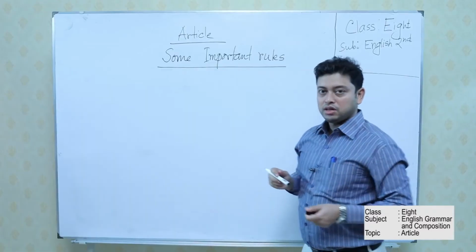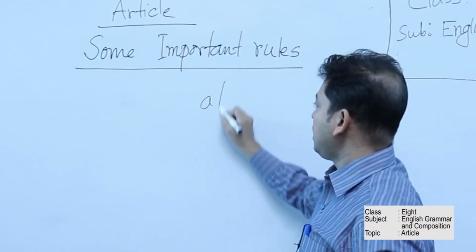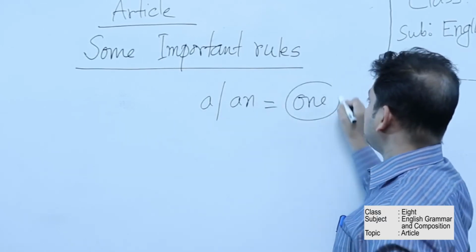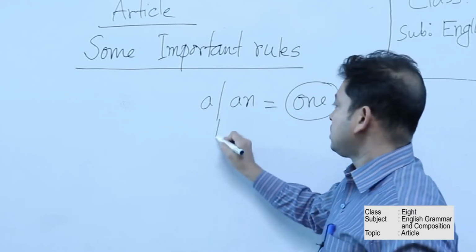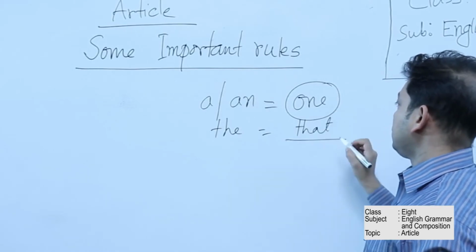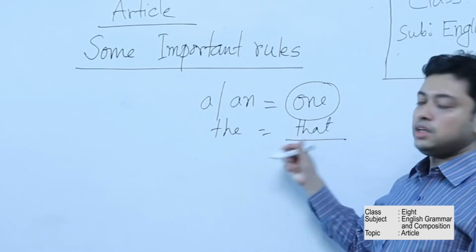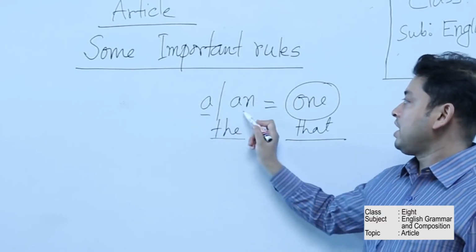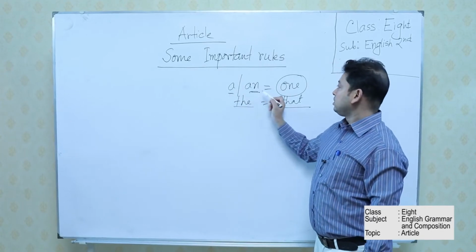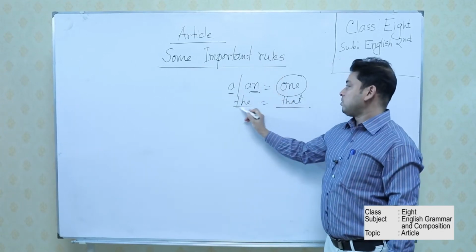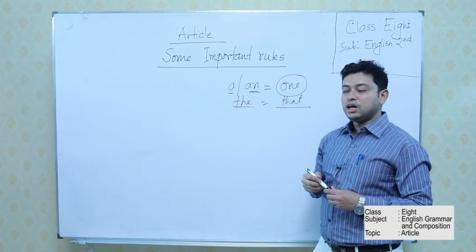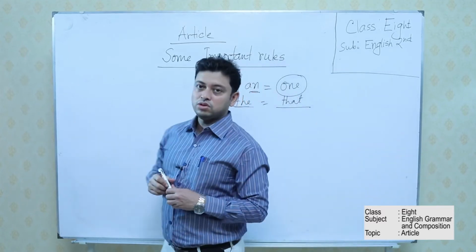Dear students, you must remember, when we are talking about the indefinite article A or AN, it is forming something like one, and when we are talking about THE, it is giving a similar kind of meaning of that. Now we will discuss the important rules on articles.